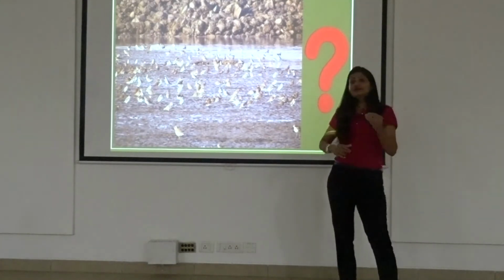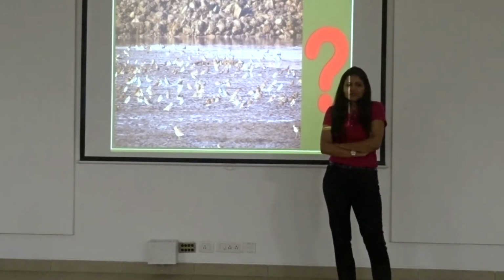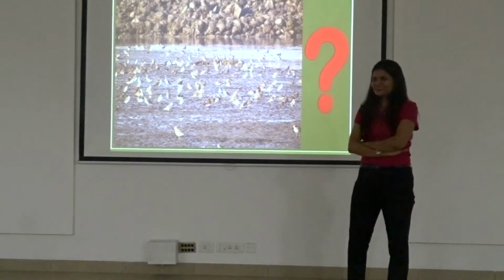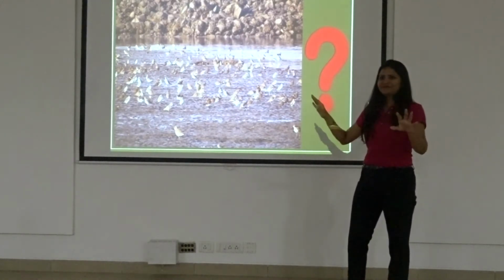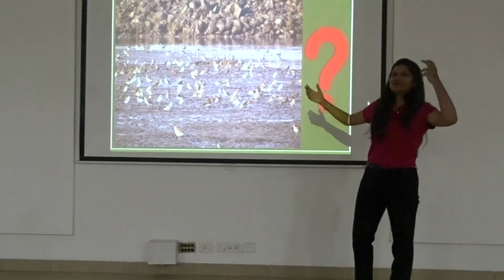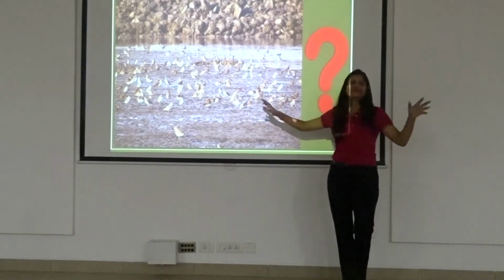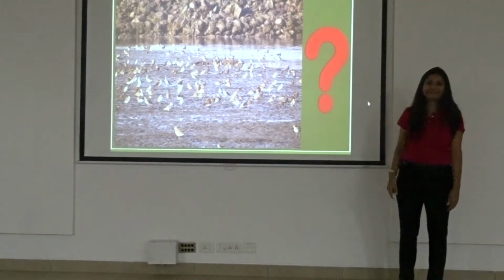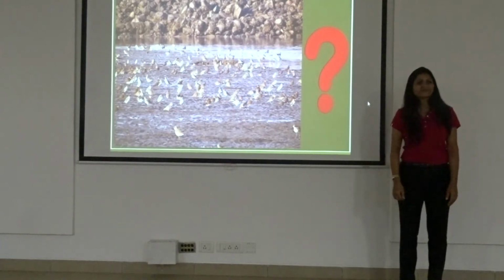Another thing is that they come to us in non-breeding plumage. All our books show them red, brick red or pink in color, and when they come here they all become grey-brown. And then they all stand so far away that it looks like my first slide. So how do we identify that?